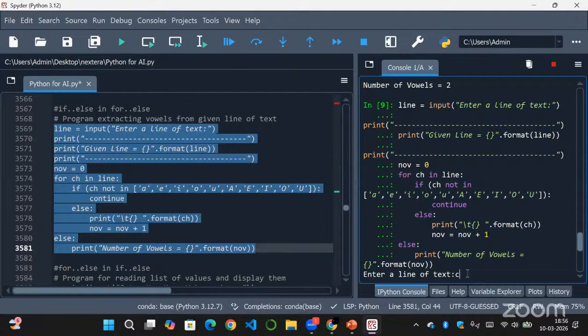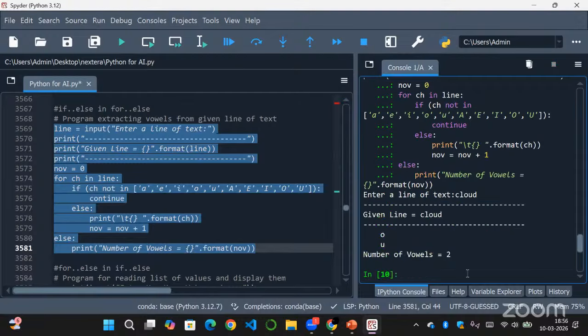So let's give cloud now. So in this word, first CH will represent the letter C, and it will check if C is present in this list of vowels. As it is not present, this condition, CH not in the list of vowels, will become true, and that will be skipped because of the continue. Then it will loop again, and the CH value will refer to L. L also will be skipped, that is, L not in this list of vowels will become true, and that will also be skipped because of the continue.